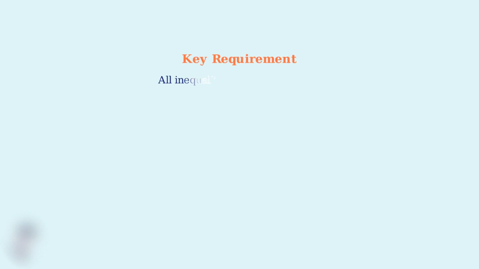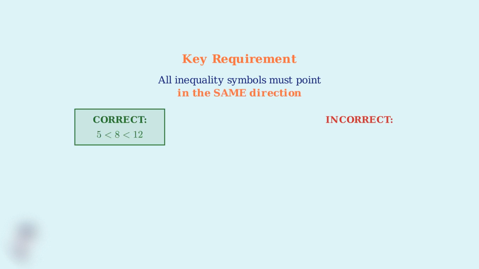Here's the crucial requirement that makes the transitive property work. The direction of all inequality symbols must be consistent. You cannot mix different directions and expect the property to hold. This consistency is what allows us to create a logical chain from the first element to the last.